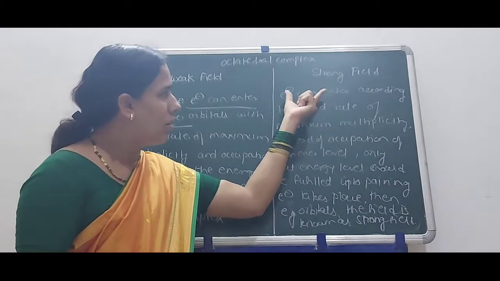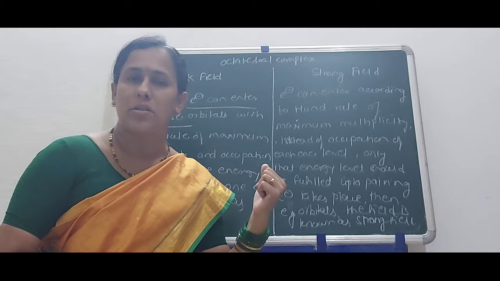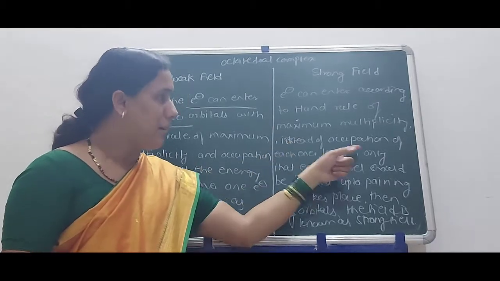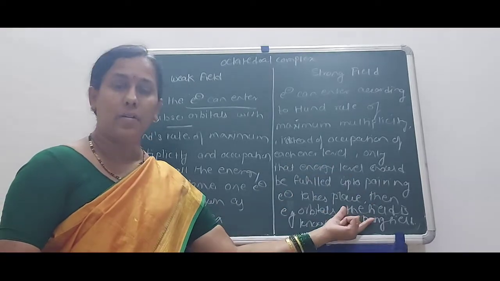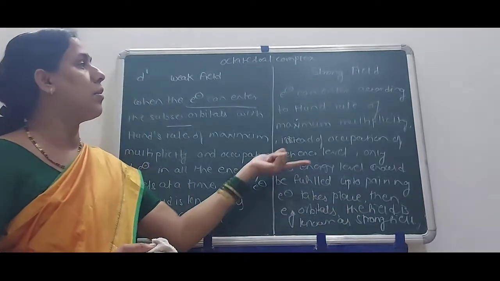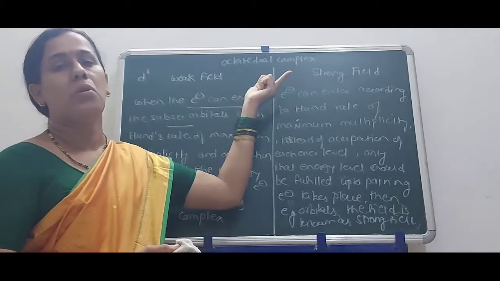Here also electrons can enter according to Hund's rule, but the only condition is that after pairing of the electrons in each orbital, then the electron can enter from the lowest state to the highest state.